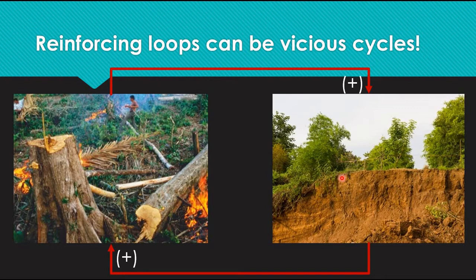For example, soil erosion leads to landslides, which causes some trees also to collapse or be uprooted, hence leading to what we call deforestation. And this type of deforestation also enhances more or motivates more soil erosion, and the cycle goes, which is what we call a vicious cycle.